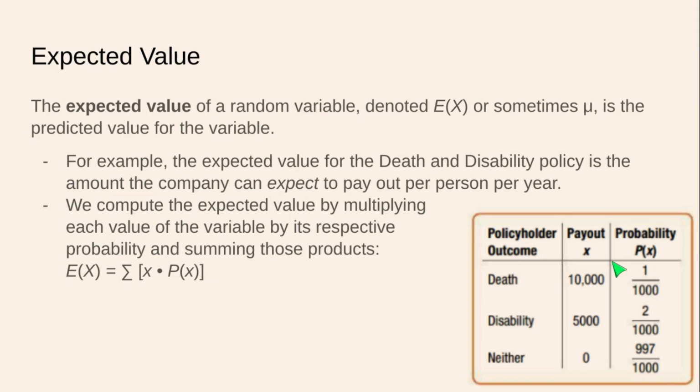So I do 10,000 times 1 in 1,000. And then I would add to that 500 times 2 in 1,000 and 0 times 997 out of 1,000. And if I add all those together, I would get my expected value for the payout.